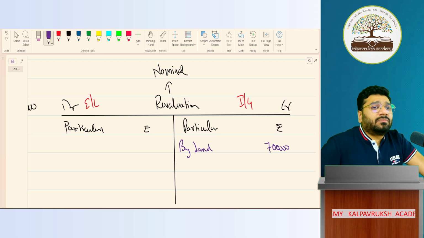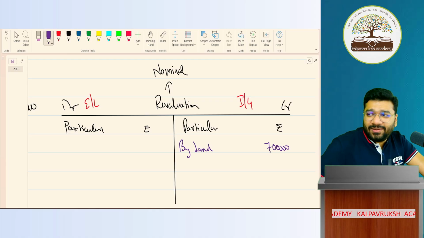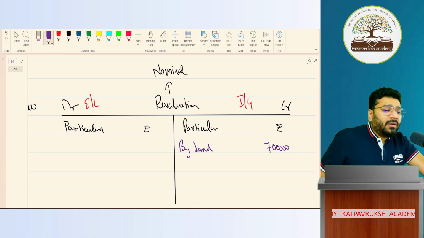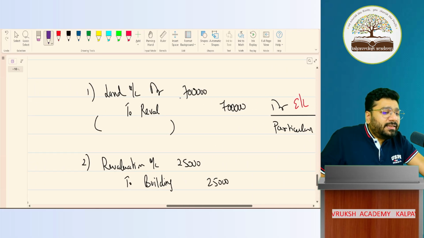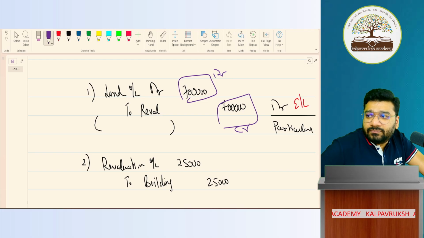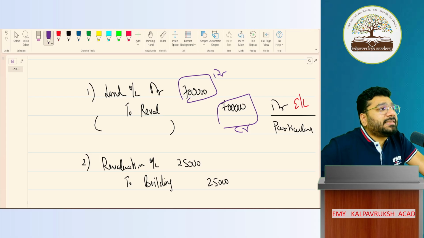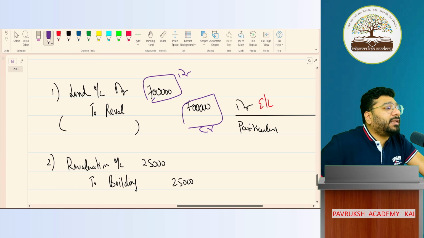My question, to whom should I ask? I want one question to be asked. Whom can I ask? Not Prem. Shanku. Okay. This question goes to all of you. Buy land 7 lakh you recorded, no? This 7 lakh, is it the debit part of 7 lakh or the credit part of 7 lakh? I have a question to all of you. The 7 lakh, what is recorded in the reval account? Is it the debit part of the 7 lakh or the credit part of the 7 lakh?